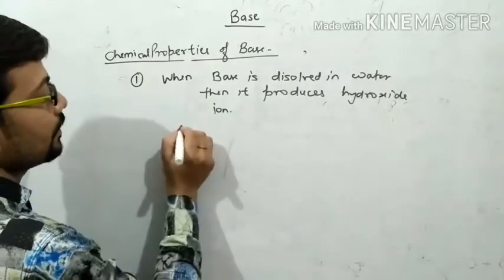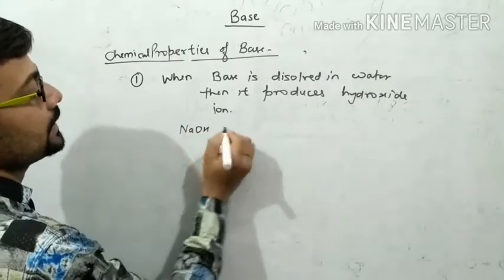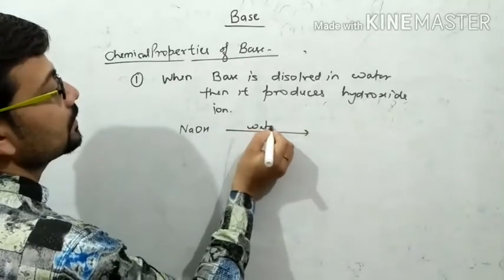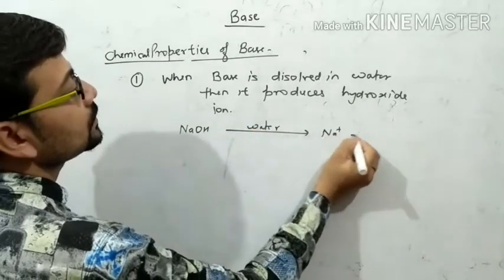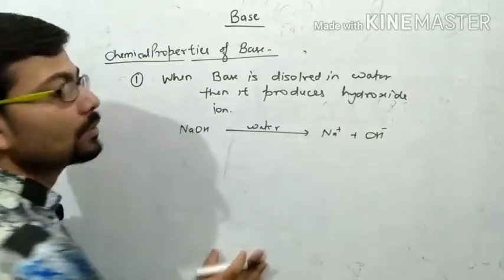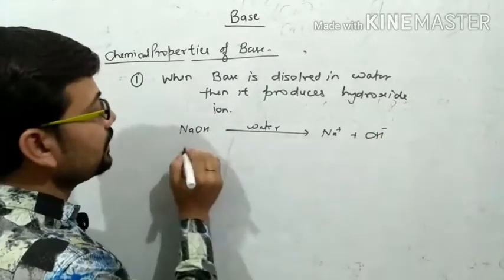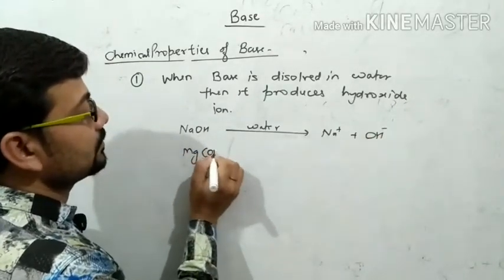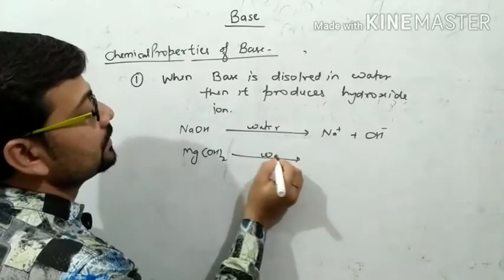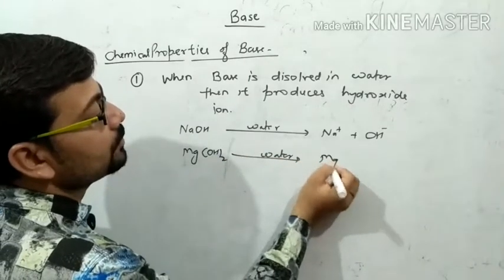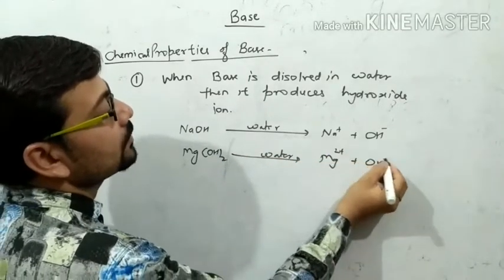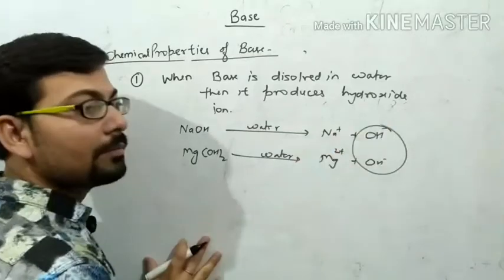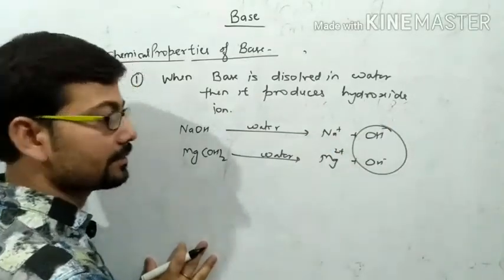Like this: when sodium hydroxide is in water, it produces sodium ion plus hydroxide ion. Similarly, any base in water always produces hydroxide ions, which indicates that all bases have hydroxide ions.